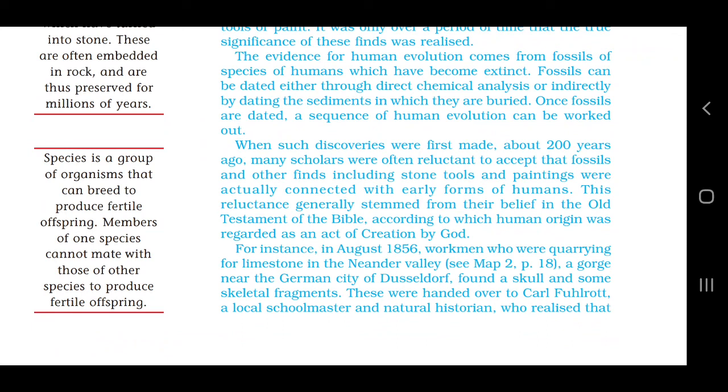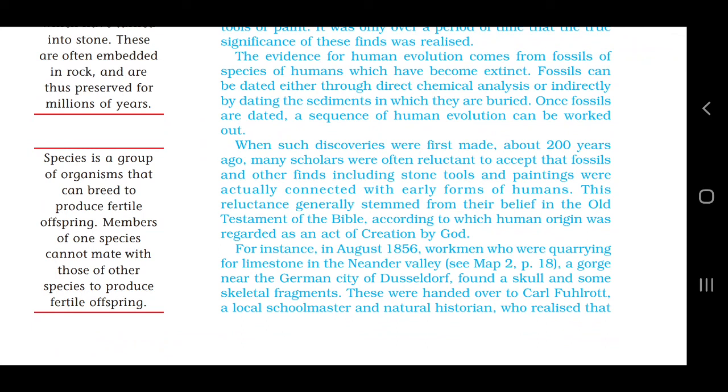When he got that skull, he couldn't understand what it was, so he took the skull to the local schoolmaster there. The name of the local schoolmaster was Karl Fuhlrott. George took the skull and gave it to that master. Why did George give the skull to Karl? Because by profession Karl was a historian.